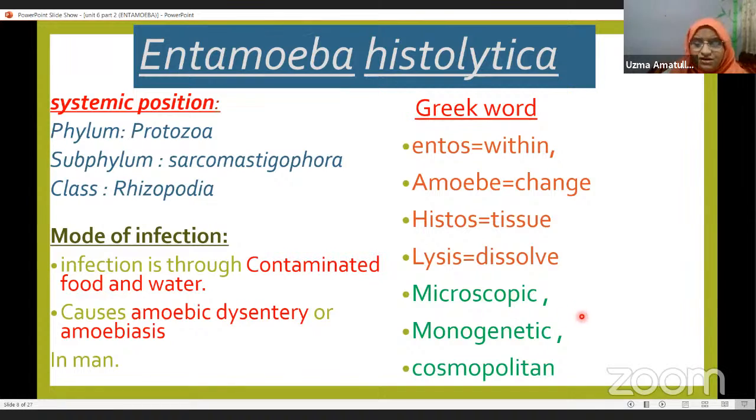Next is monogenetic. Mono means single. In the last class, we studied what a monogenetic parasite is. Monogenetic parasites are parasites which complete their life cycle in a single host. Man is the host for this particular microorganism. Next is cosmopolitan. Cosmopolitan means you will see this parasite everywhere in the world. It is not restricted to a particular region. You will see it in tropical and subtropical places throughout the world.